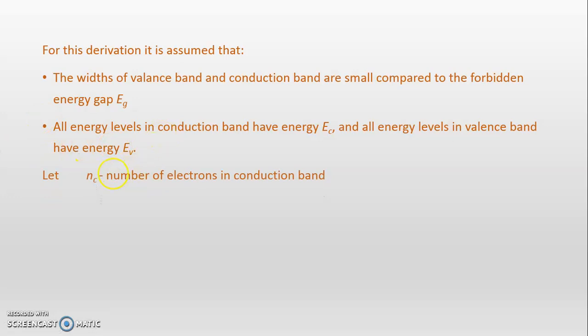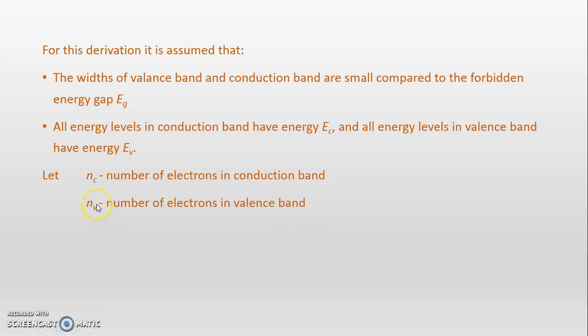Let Nc be the number of electrons in the conduction band, where suffix C indicates the conduction band. Then Nv is the number of electrons in the valence band, again with suffix V for the valence band.